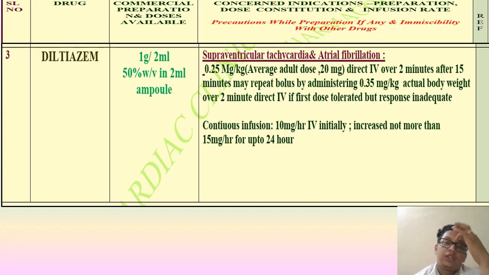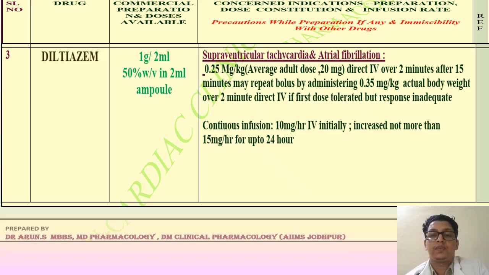Then diltiazem, 1 gram per 2 ml, that is 50% weight by volume in 2 ml ampule. SVT and AF: 0.25 mg per kilogram, average adult dose 20 mg IV direct over 2 minutes. After 15 minutes may repeat bolus by administering 0.35 mg per kilogram actual body weight over 2 minutes direct IV if first dose tolerated but response inadequate. Continuous infusion if you consider, 10 mg per hour IV initially, increase not more than 15 mg per hour up to 24 hours.